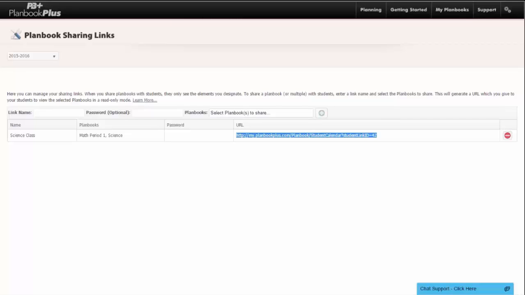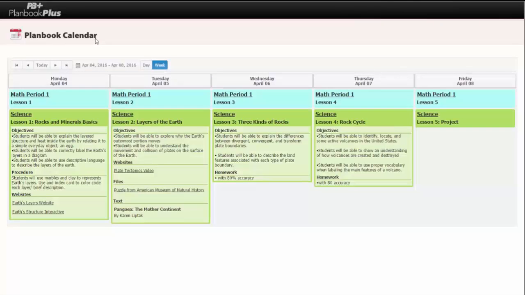Let's take a look at what students see. I'm going to copy and paste this link in a new tab. This link gives your students access to your Planbook, which will only allow them to view the elements you want them to see. This is especially great for keeping those students who are absent or parents up to date on what's going on in the classroom the day that they are out. Students do not have access to edit your Planbook. They can just view what you allow them to see.